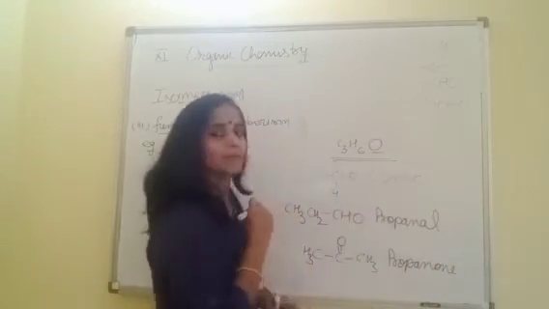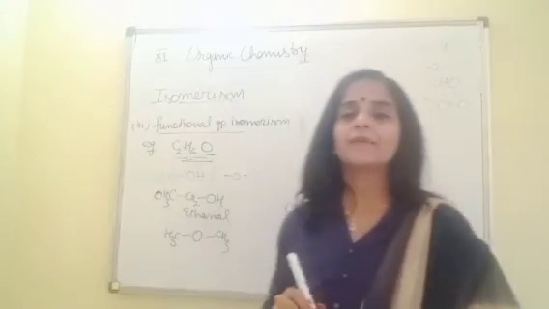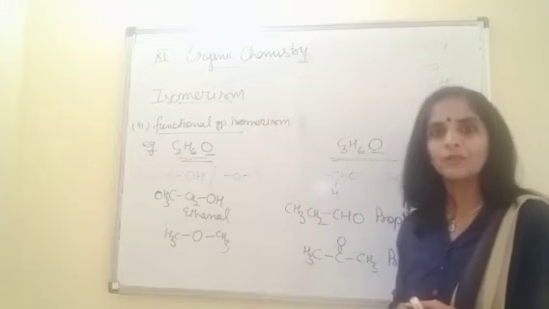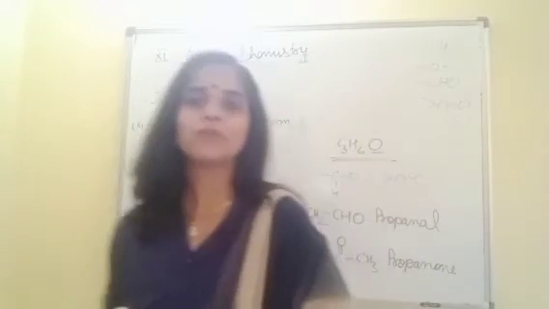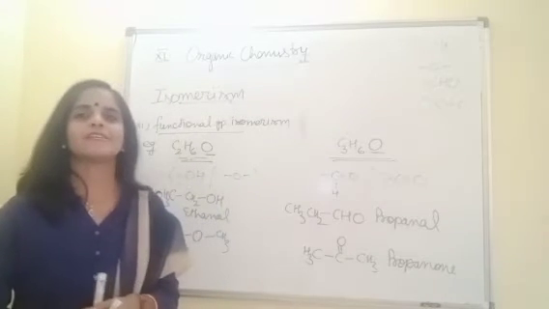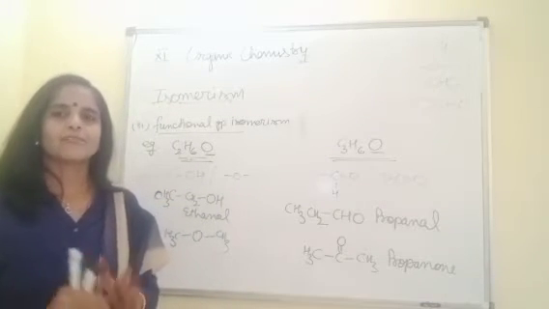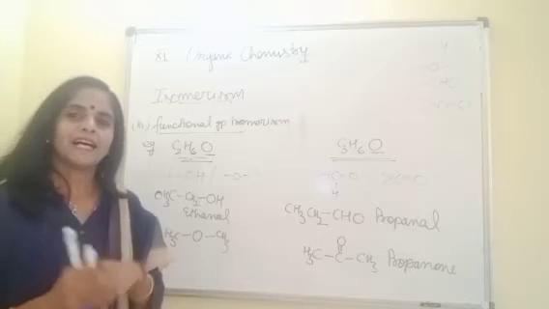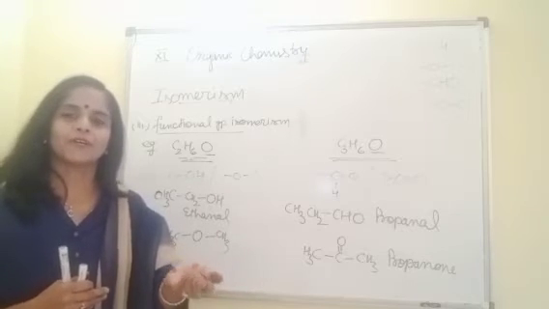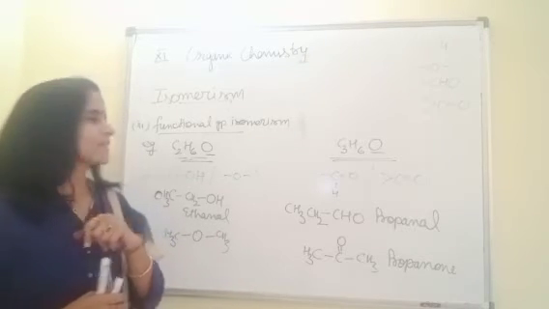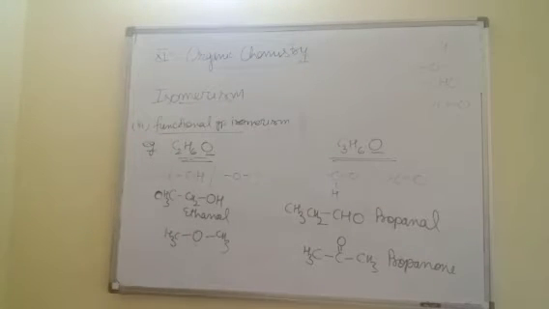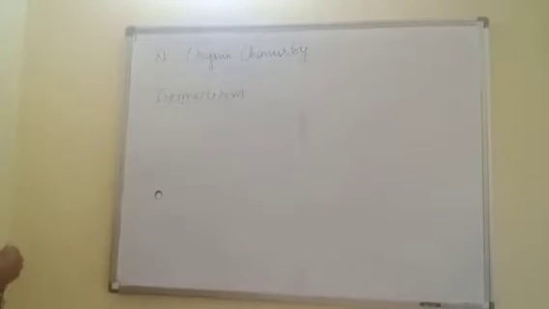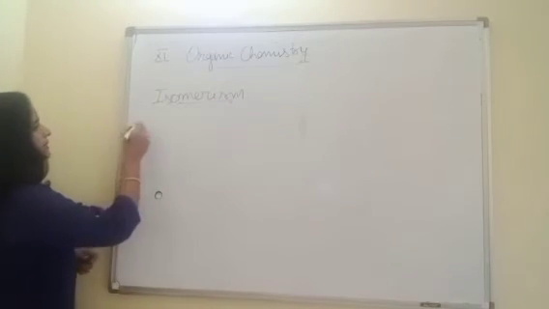Now you people are making my work easy by writing names on your own, because now you know well what the rules are for writing names, how we have to write the IUPAC nomenclature. At least one thing you know well, and after this lecture you can even draw the isomers also. So we have completed the third isomerism, that is functional group isomerism. The fourth type is metamerism.